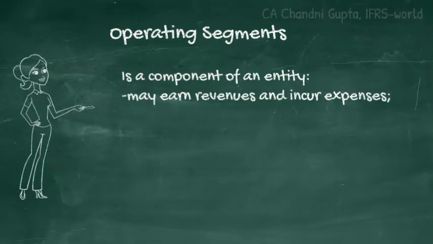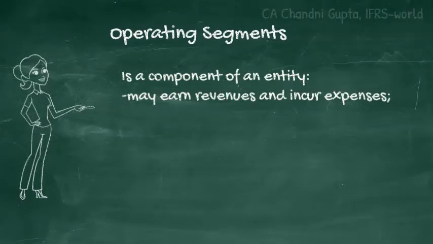For example, startup operations. Startup operations may be operating segments even before earning revenues. And these revenues and expenses also include any intergroup transactions.